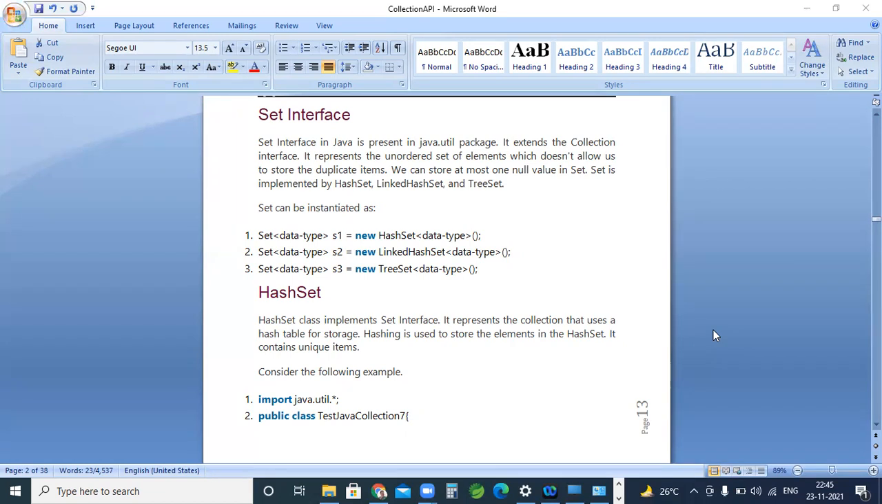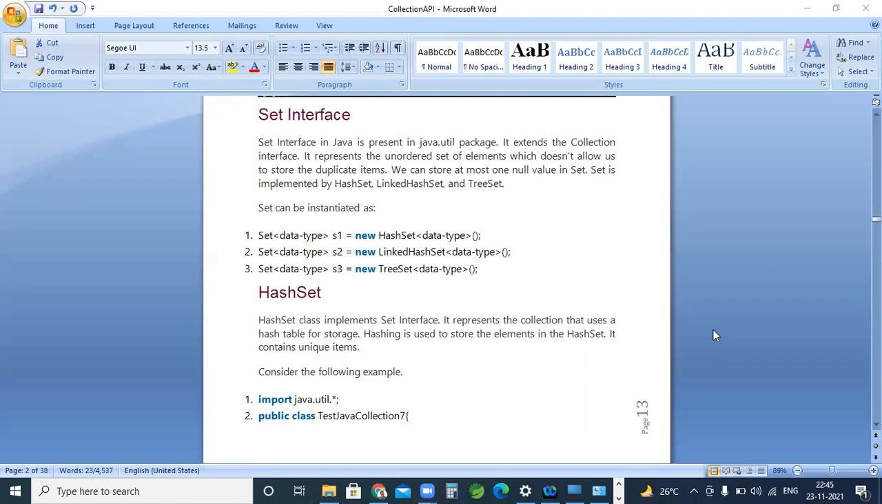Array list and vector, I'm just repeating, list and set. List is ordered, set is unordered. List allows duplicates, set does not allow duplicates. List follows order, set does not follow order. What is the difference between HashSet and LinkedHashSet? Both are set interface classes, but HashSet does not follow order, but LinkedHashSet follows order. Both do not allow duplicate values.